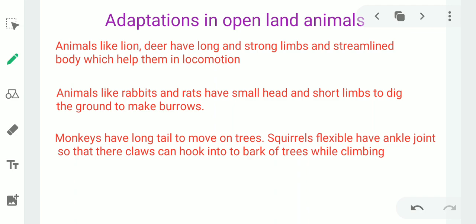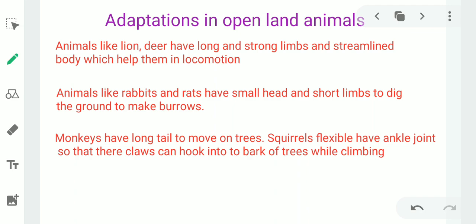What are the adaptations in open land animals? Animals like lion, deer have long, strong limbs and streamlined body which help them in locomotion. Limbs means legs and arms. Streamlined body means the body shape which is narrow at front and broad at middle.